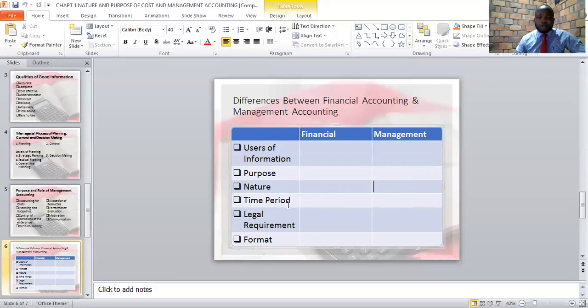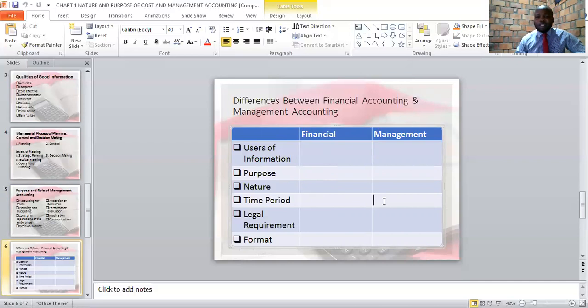When we come to the fourth difference between management accounting and financial accounting, we look at the time period. Financial accounting is purely historical. We normally prepare financial statements for the period that is past. We cannot prepare a balance sheet for the coming year. A balance sheet is only for the year that is past or for the current year. We can never prepare a financial statement for the future. Therefore, financial accounts are purely historical in nature.